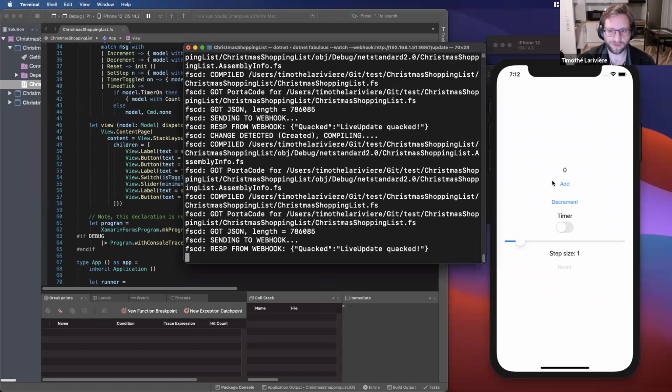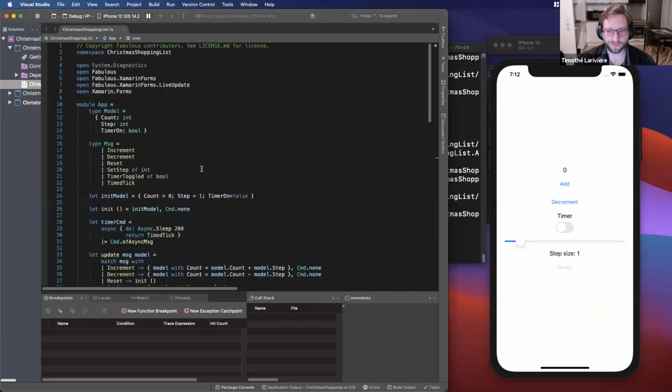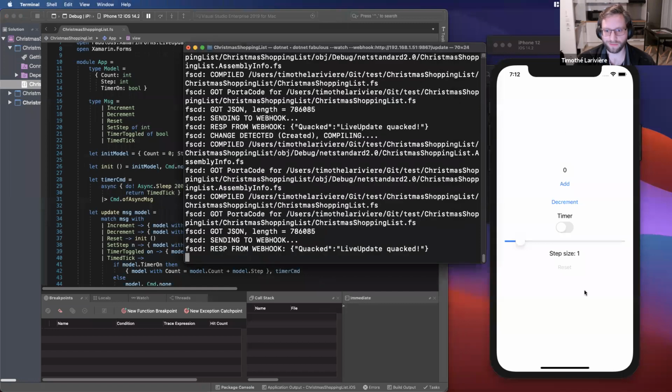So now we have the Add text that I did, and we can pretty much change the whole application, and it will recompile and push the content to the emulator. That's pretty neat, because you can see all your changes in near real time.